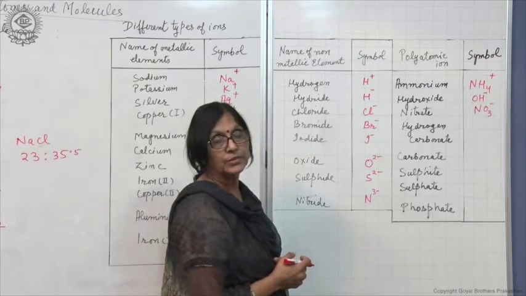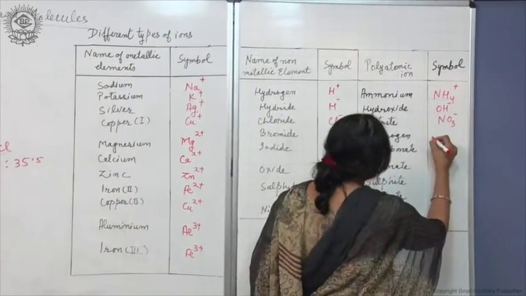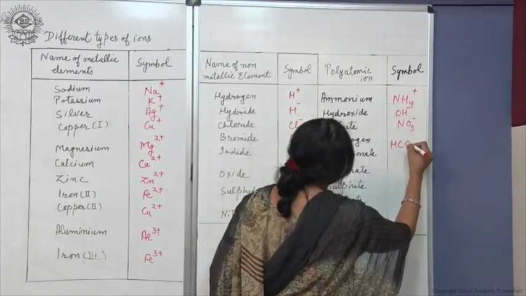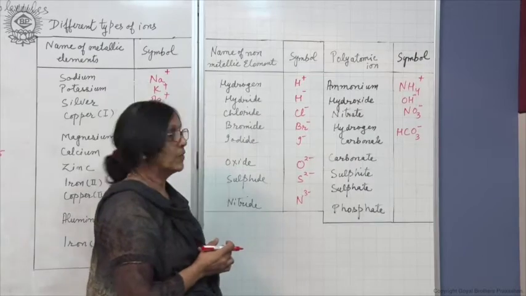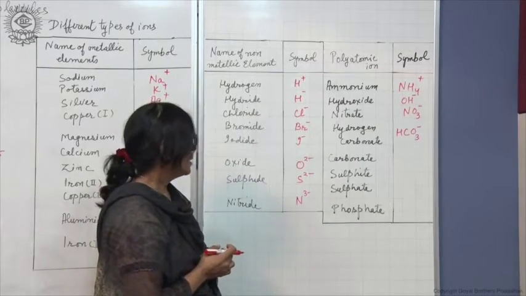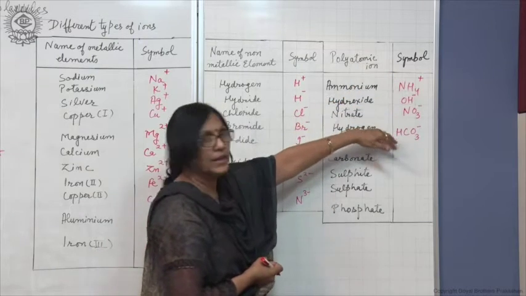Hydrogen carbonate is made up of 3 types of atoms, HCO3, and its charge is -1. So, all these have either +1 charge or -1 charge.